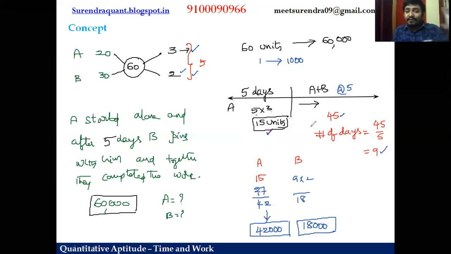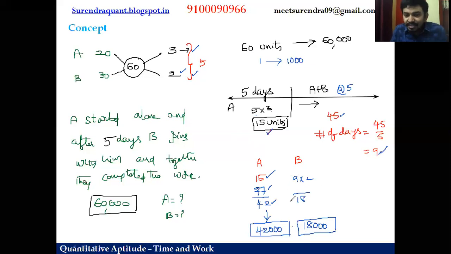Now, A worked here for 5 days, 5 threes are 15. Here 9 days he worked with B, right? That means A also worked for 9 days. So 1 day 3, for 9 days 27. Total contribution is 42. What about B? 1 day he can do 2 units, for 9 days 18 units.